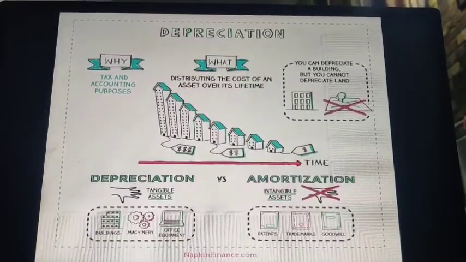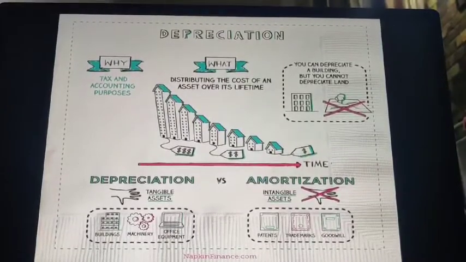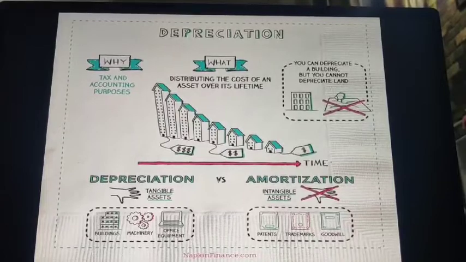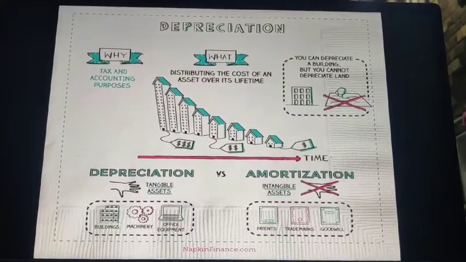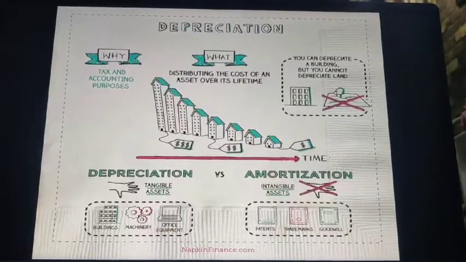Depreciation is basically distributing the cost of an asset over its lifetime.